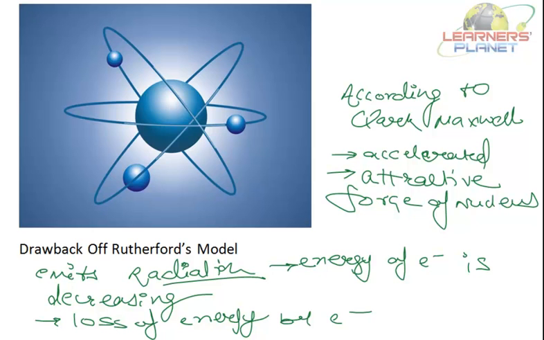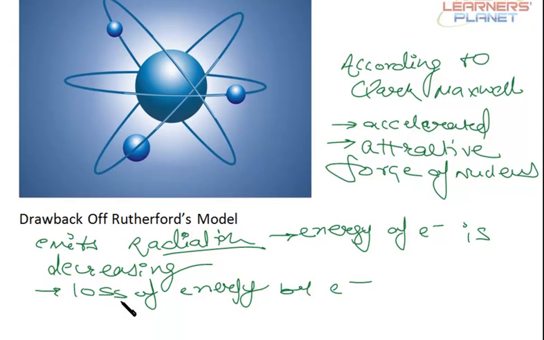Now, when the energy will reduce, will it be able to sustain the attractive force by nucleus? No. Its energy will gradually decrease, and as a result of which, electron will not be able to sustain the force of attraction of nucleus.